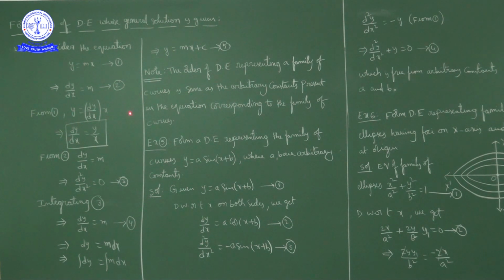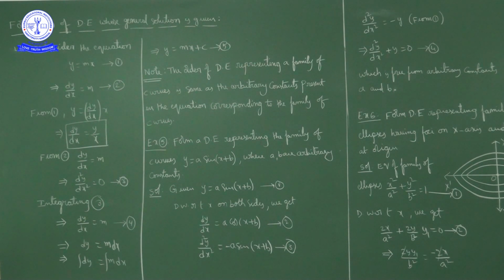Now write y on this side. So we will get dy by dx into x minus y is equal to 0, or else you cross multiply this x to this side. So we will get dy by dx is equal to y by x. But if you observe here, there is no arbitrary constant. Okay, but this is the required differential equation.